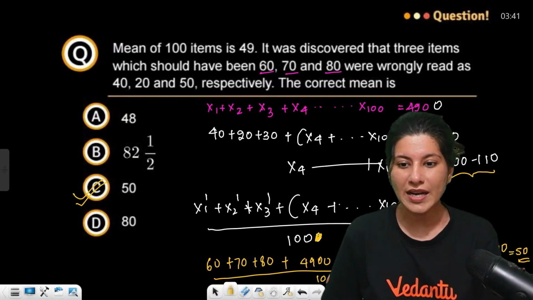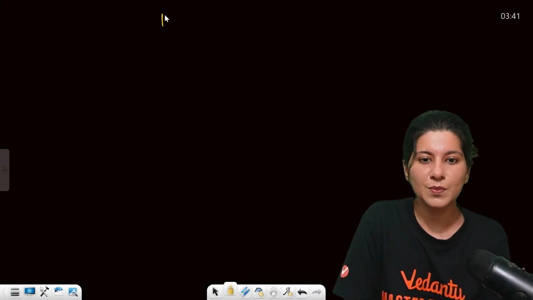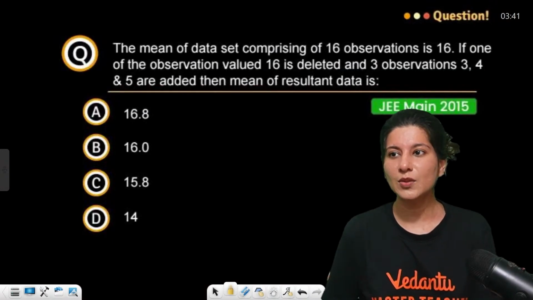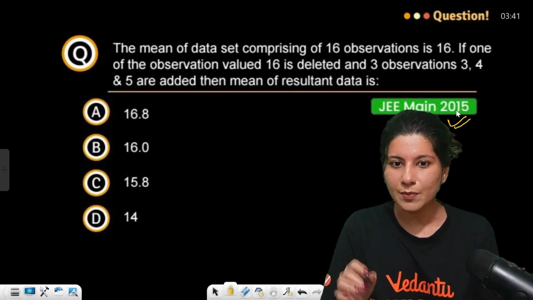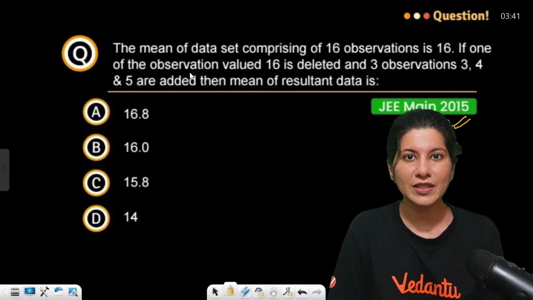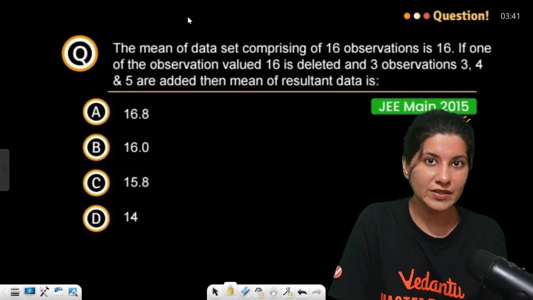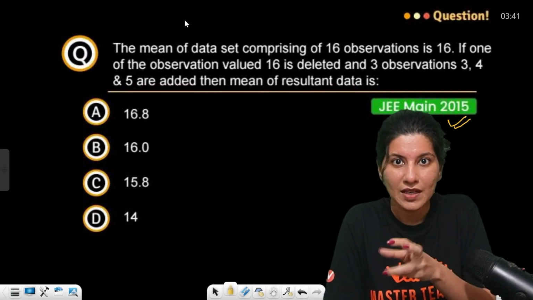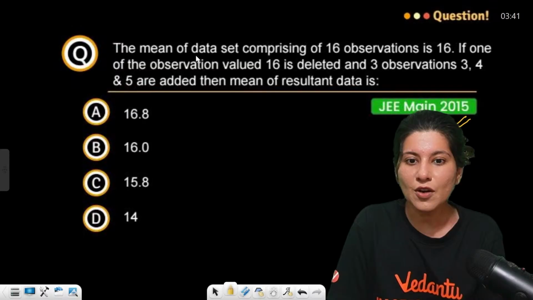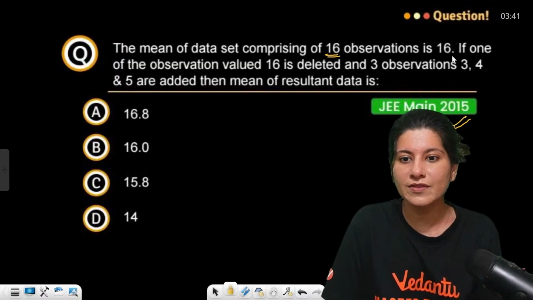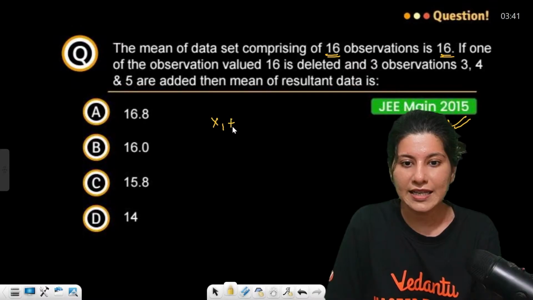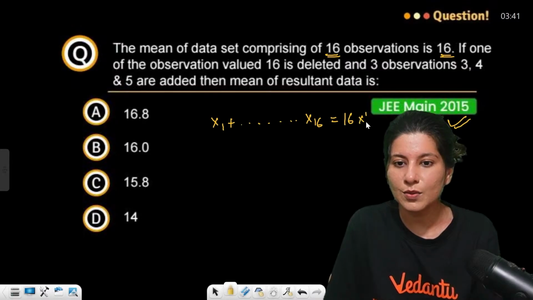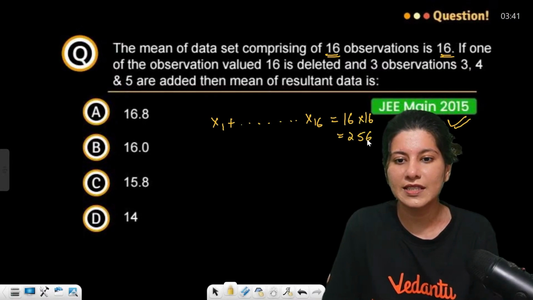Now let's do one more question, one more JEE Main PYQ. So PYQ is right here, guys. JEE Main 2015 problem. Similar type of problem, but this time what they are doing is deleting an observation. The previous category was incorrect observation; this time it is deleted observation. So the mean of a data set comprising 16 observations is 16. That means again x1 to x16 sum is 16 into 16, that is 256. First thing.